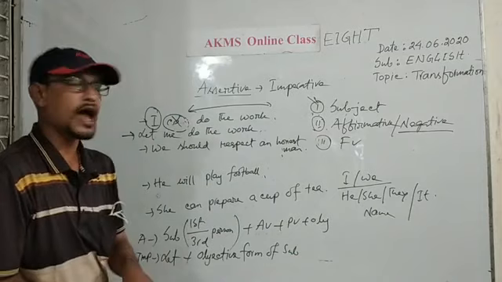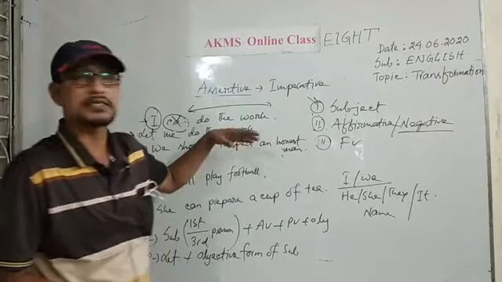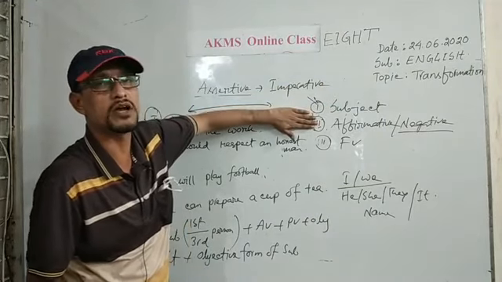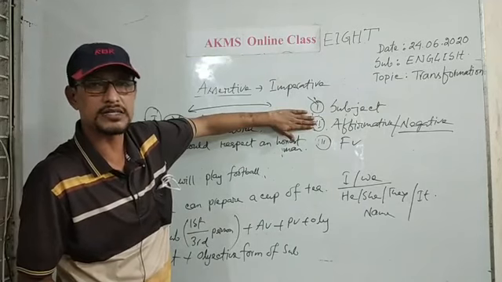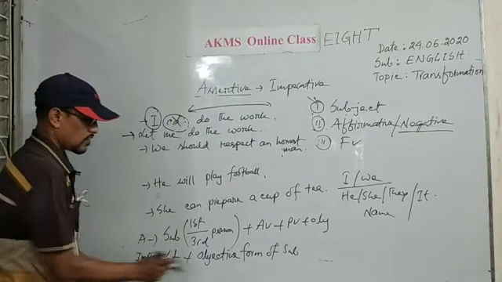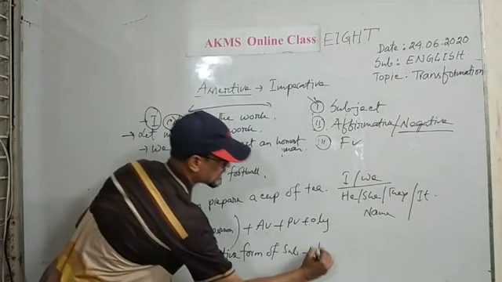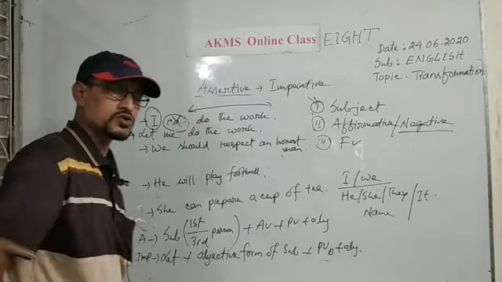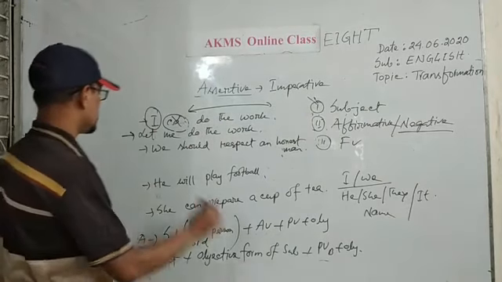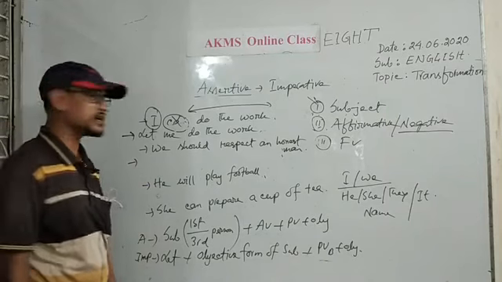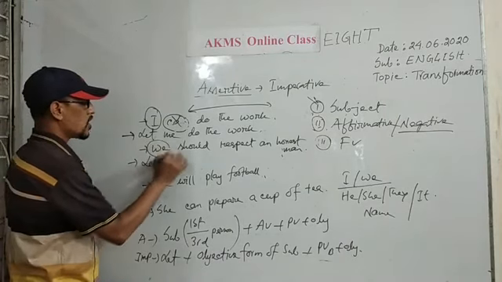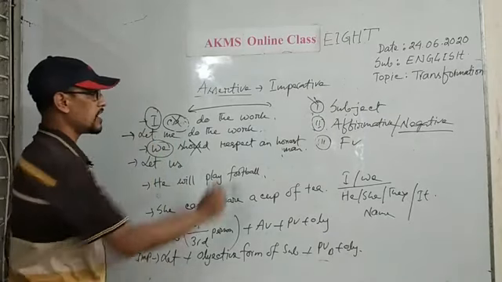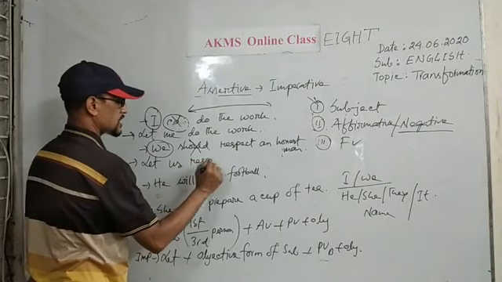For that reason, at the very beginning of the class, I have told you, you should be very much careful about subject. Then you should be very careful about the mood of the assertive sentence. Then objective form of subject, and then the base form of principal verb and object. Okay? You need not use any auxiliary verb here again. Then what will you do for the second sentence? Let, the objective form of we is us. You should erase the auxiliary verb and say: let us respect an honest man.